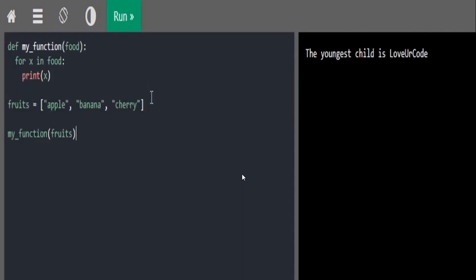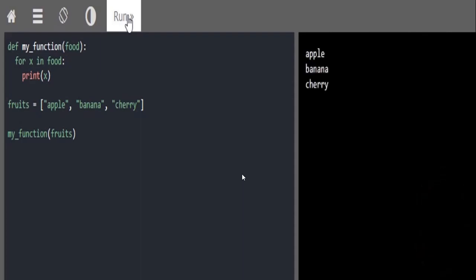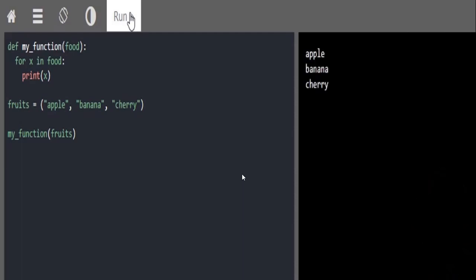So here I have declared a list fruit and I have assigned 3 values, apple, banana and cherry respectively. Then I have passed the entire list to my function and then I'm trying to print the value of the fruit list. So this is the output I get. So this is how I declare a tuple. You will have to use parentheses instead of square brackets. And let me check if my code works. So yes, my function is able to accept a tuple of values also. So this is how you define a function in Python.